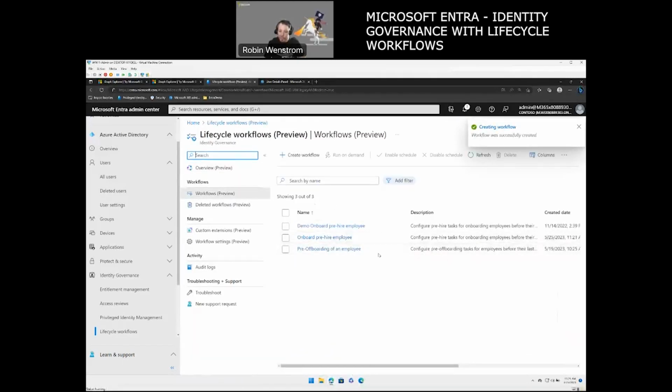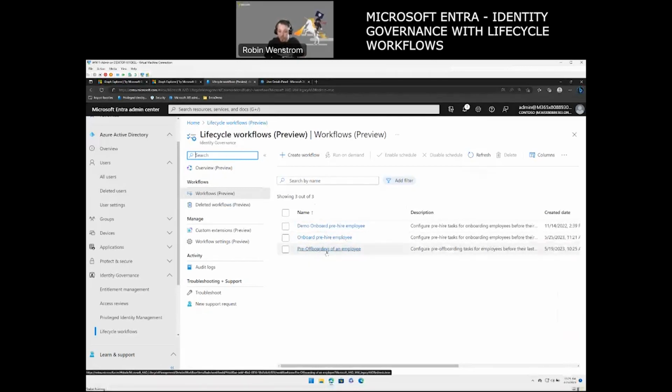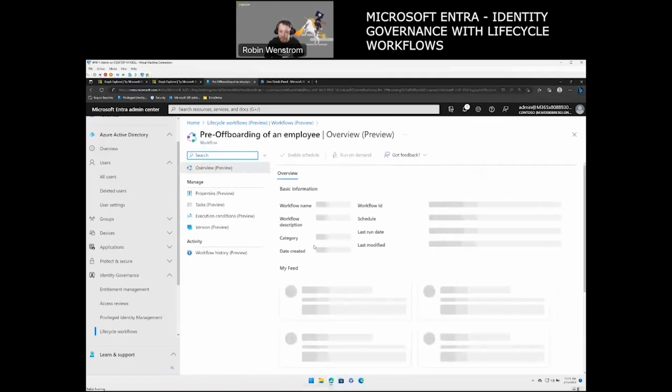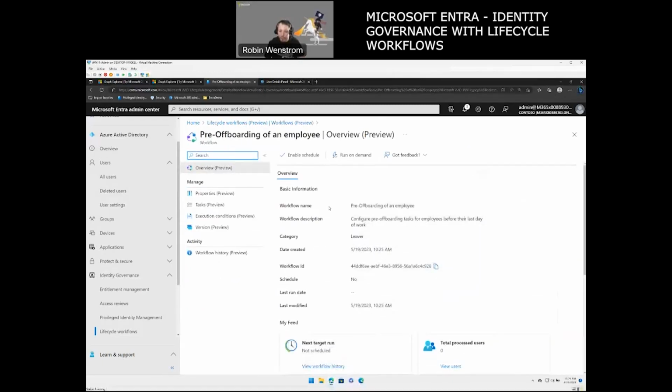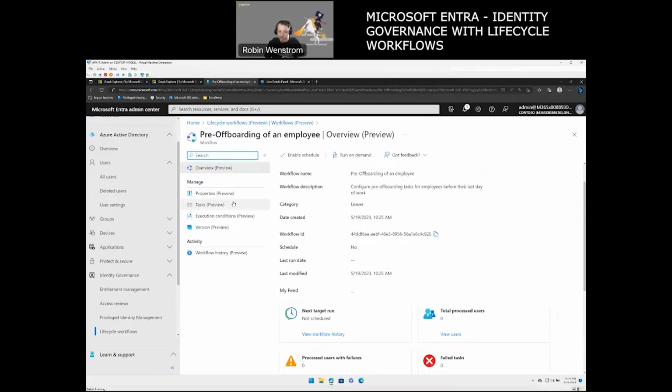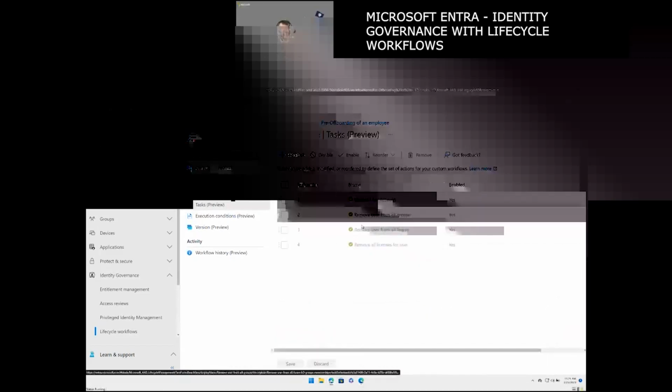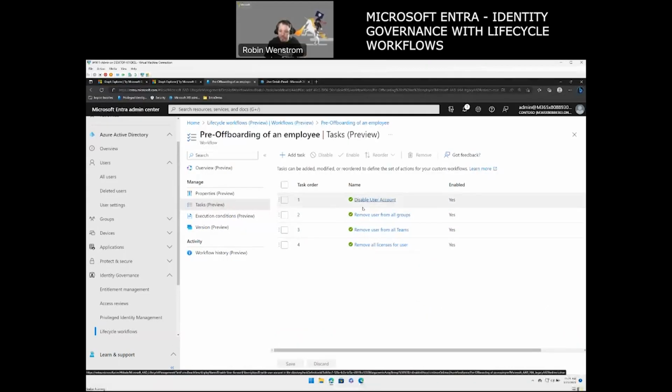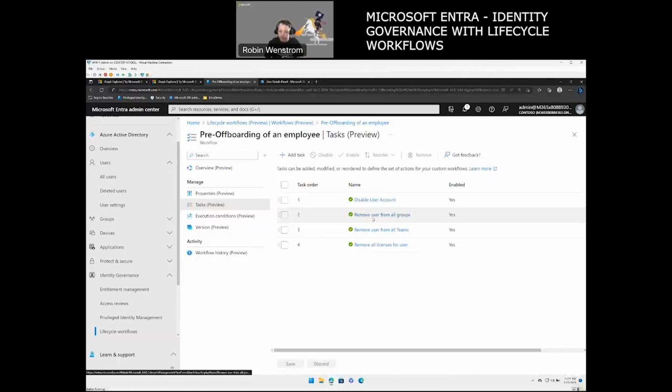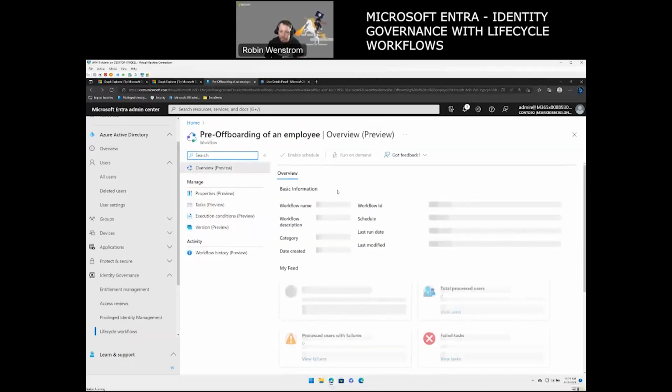Now in here, you can see I have the 3 different workflows that I created before. One is the demo that we just ran, one is the onboard pre-hire that we just created, as well as the offboarding. So I can go in here and check on it to see, hey, what is this? Do I want to enable this? What tasks do I have enabled here? In our case, we disable the user account, remove the user from all groups, remove them from the teams, and remove licenses. So let's actually give that a try, shall we?